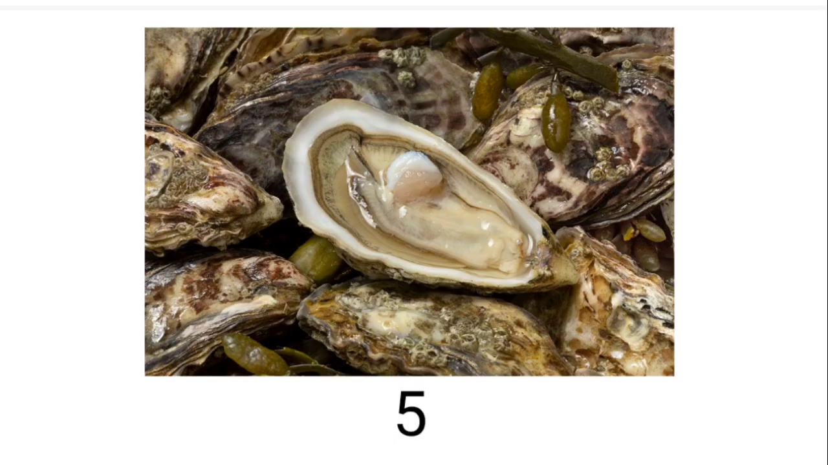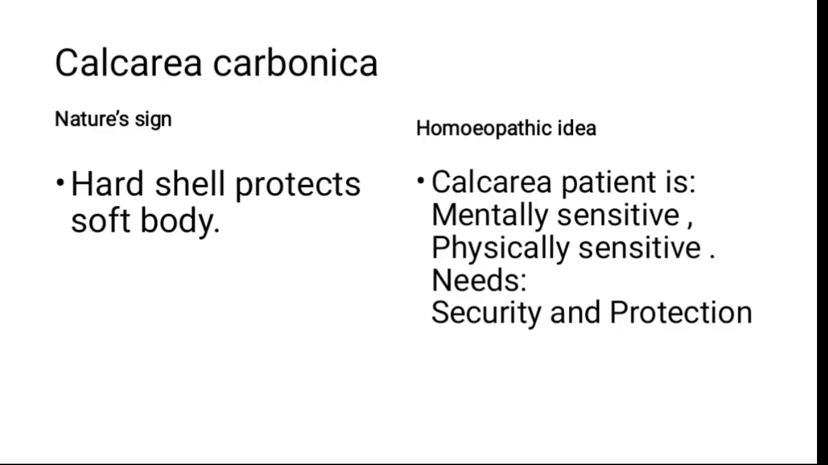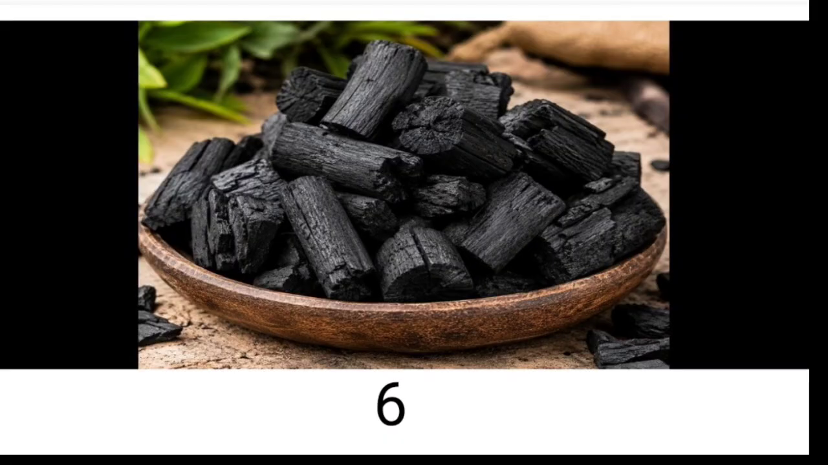So what homeopathic idea are we getting? First nature sign we saw: hard shell protects the soft body. Okay, so the homeopathic idea we are getting is that the calcarea patient is mentally and physically sensitive. Inside they are sensitive, so they need protection like a hard shell. Then they need security and protection. Correct. Next we will see is carbo veg. Okay, this is the carbo veg.